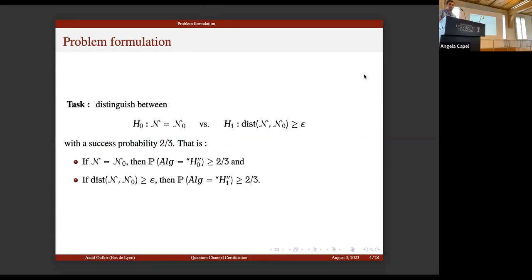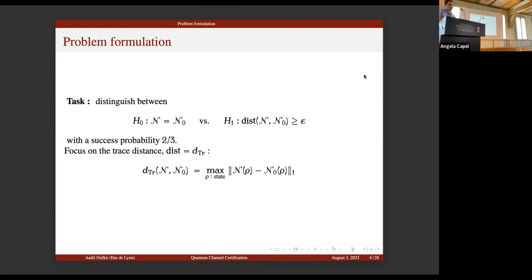with high probability. Which means that if N is equal to N0, we want the algorithm to output the null hypothesis with probability at least 2/3, and if N is epsilon-far from N0, the algorithm should output the alternate hypothesis with probability at least 2/3. For the distance, we choose two natural distances, the trace and diamond distances, because they have a nice operational interpretation. In this talk, we focus only on the diamond distance. This is defined as the maximum over input states of the one-norm between the output states of N and N0.